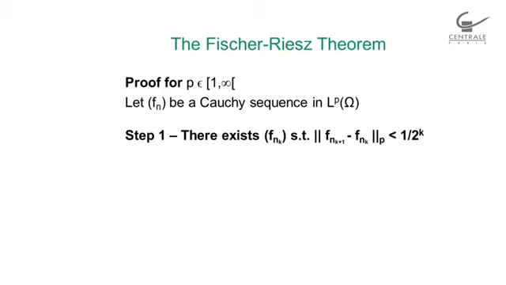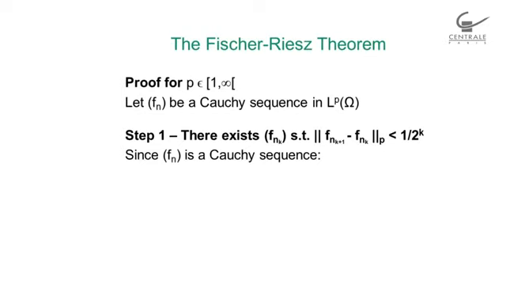The first one is to prove that there is a subsequence fnk, so I'm going to extract a subsequence of fn, fnk, such that the norm in LP of fnk plus 1 minus fnk is smaller than 1 over 2 raised to power k. And we'll see the reason why I'm doing this 1 over 2 raised to power k. It's also true with another number here, but I choose 1 over 2 raised to power k for a reason. We'll see this in a minute. So I'll prove this. That's step 1.